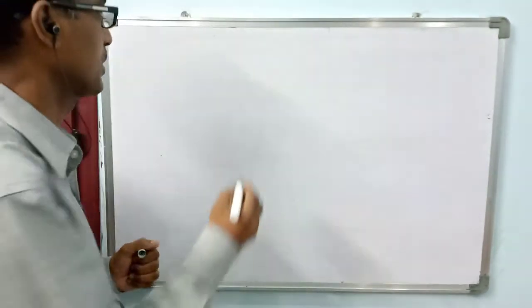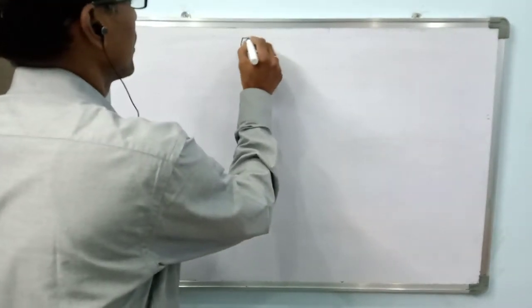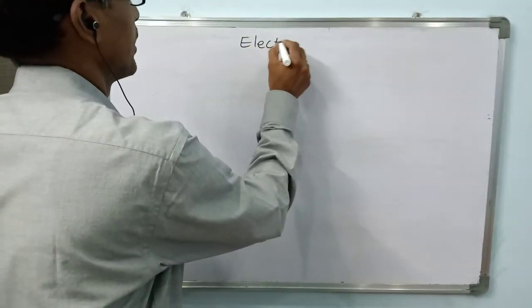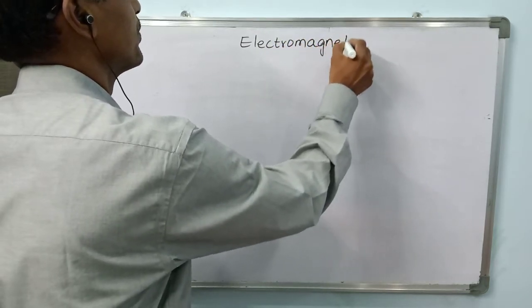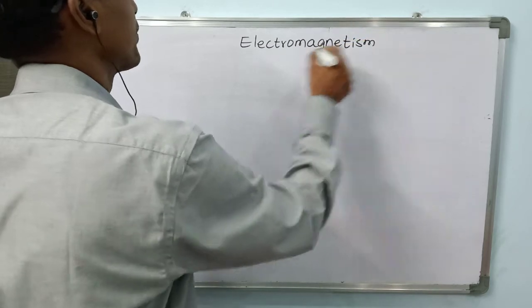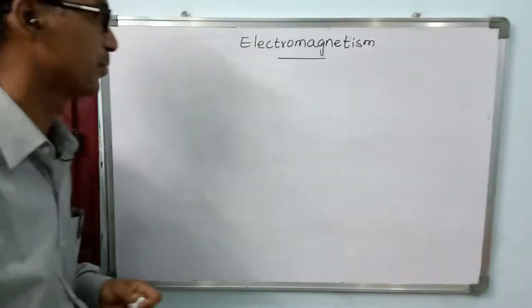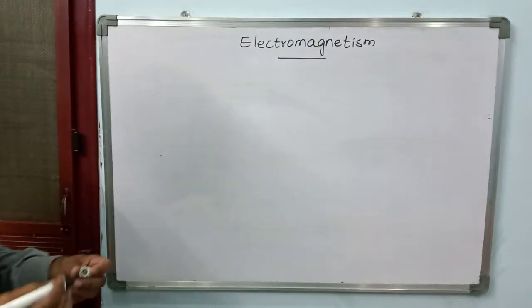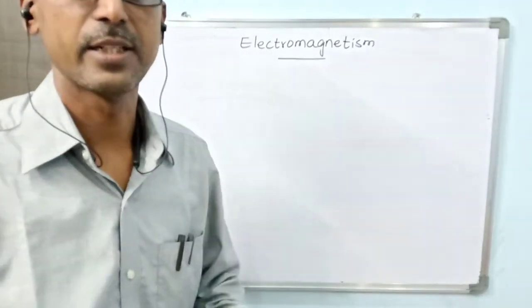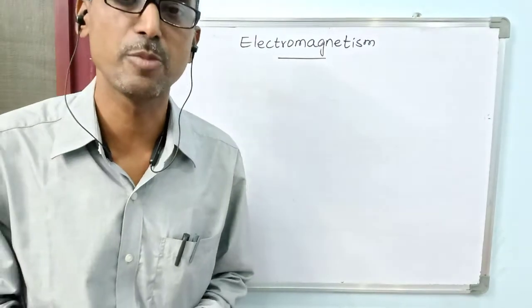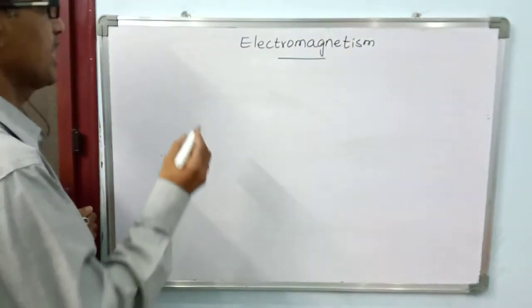Today we are going to discuss electromagnetism. Till 1820, people believed that there was no relation between electricity and magnetism.